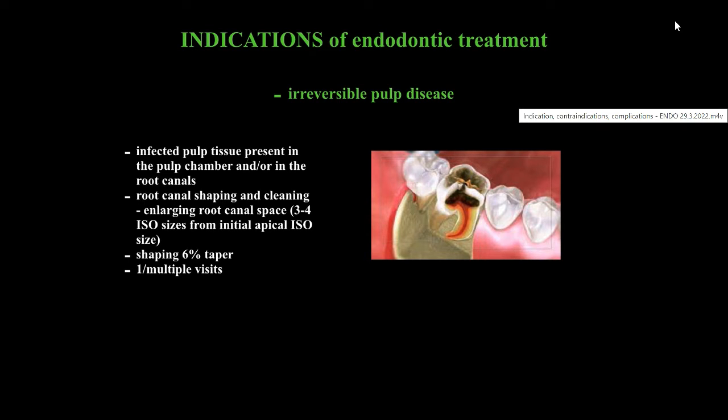We expect that the infection hasn't penetrated into the dentinal tubules. Shaping for 6% taper is needed to be able to fill the root canal hermetically. In case of vital extirpation, acute pulpitis when the root canal is not heavily infected, we prefer one-visit treatment option.